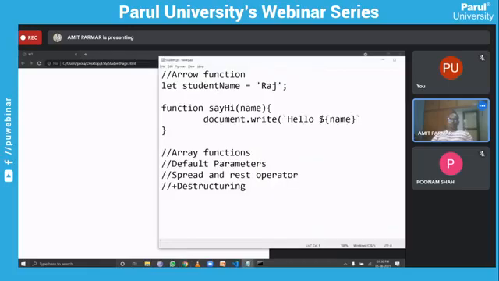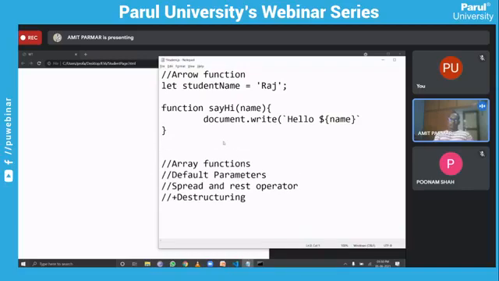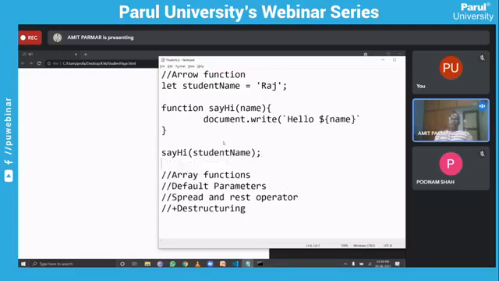Okay, I need to call the function basically, and I'll pass a student name as a variable. Let's run this.